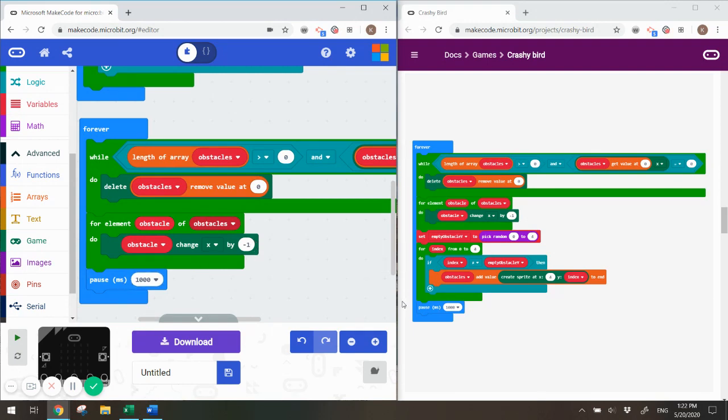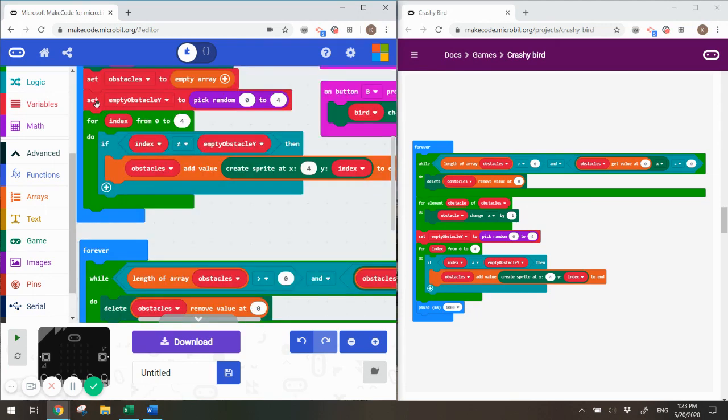And then we have our pause, which is at the end here, but we have set empty obstacle y to pick random 0 from 4, and for index from 0 to 4. This code we already wrote. It's not in our forever command, but it is in our onStart command. So all we're going to do is pull this code here from our onStart and put it in our forever.